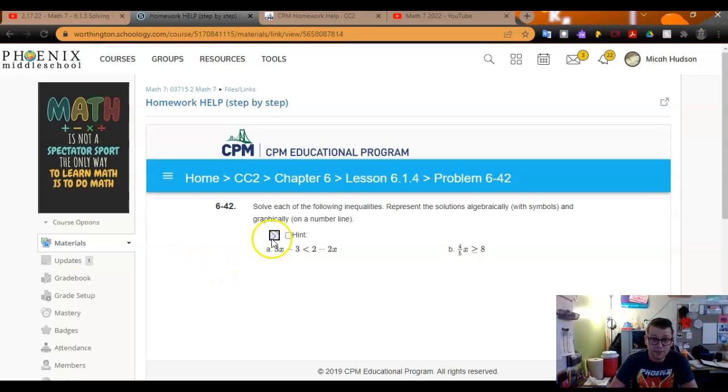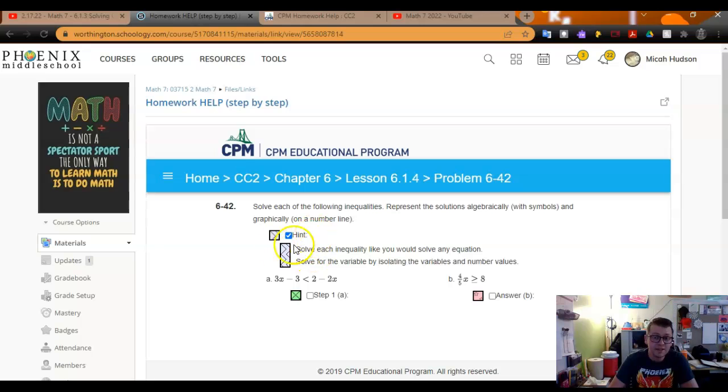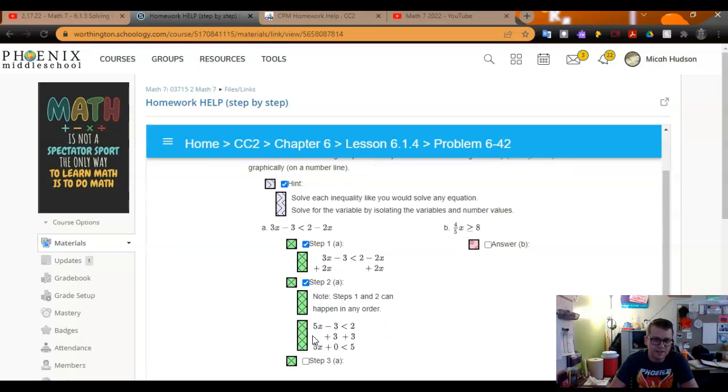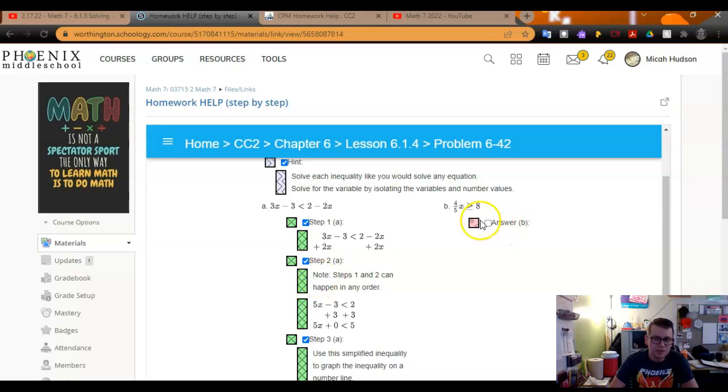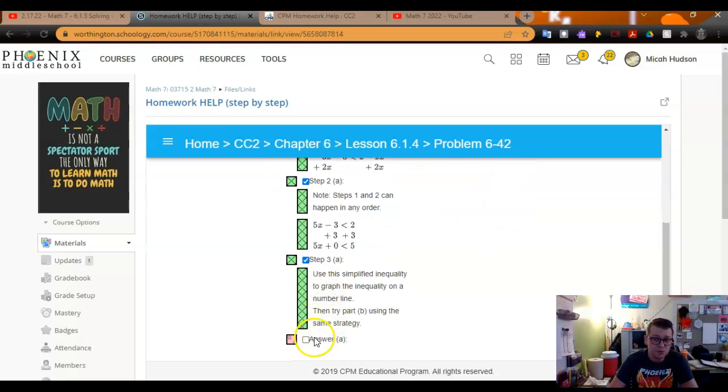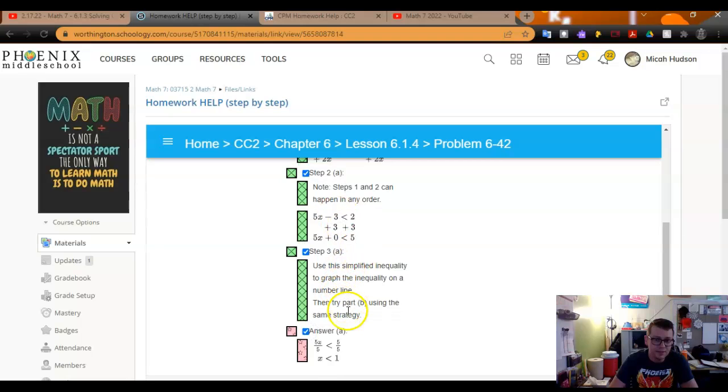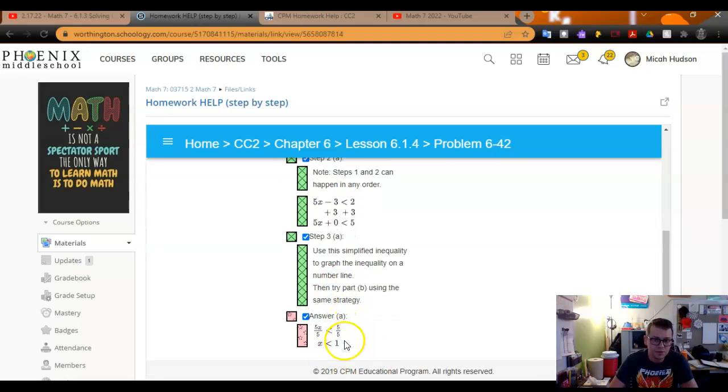I love that CPM Homework Help does not just straight up give them all of the answers or all of the hints at once. It makes them click box by box, hint by hint, to walk through and solve each inequality like you would solve any equation. If they don't know how to do that, it will then give them even more help with what we could do on both sides. This is always structured very similarly to what we've done in class. Some of the questions might jump right to the answer, when the students are encouraged to figure out how to get to the answer on their own. Some of the questions will have step-by-step solutions, really clarifying everything they need to do along the way to get themselves to that answer.